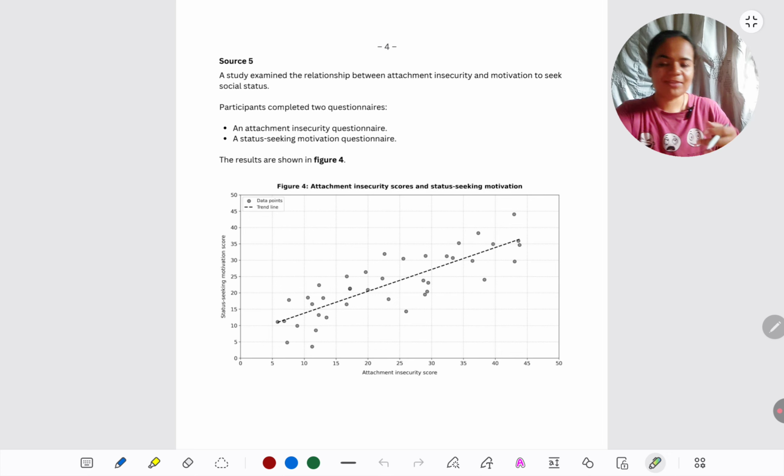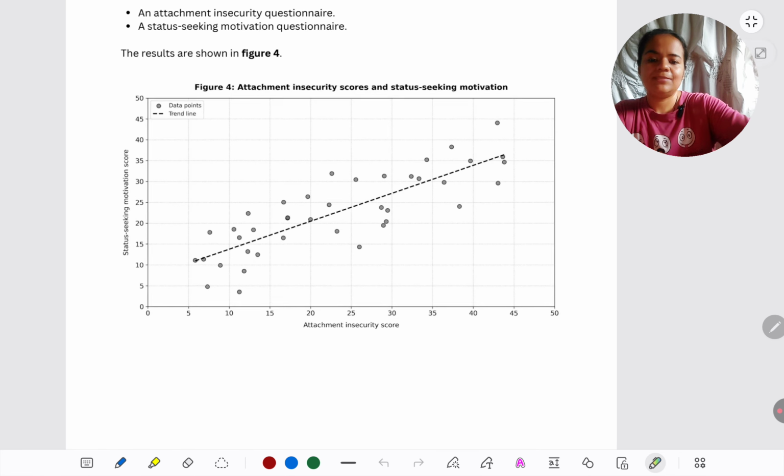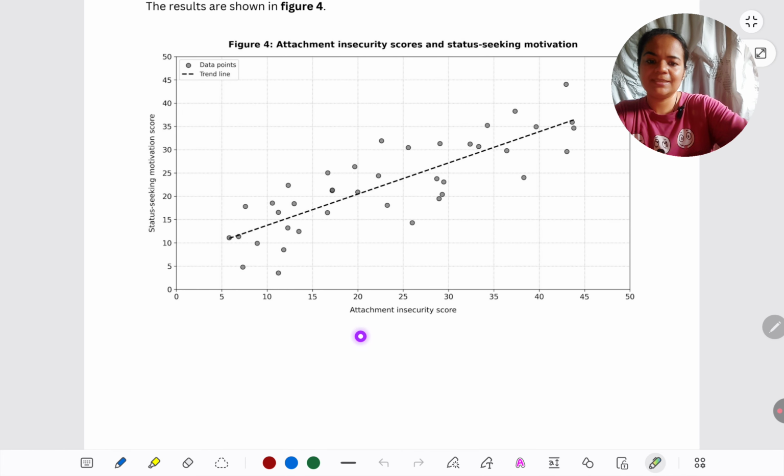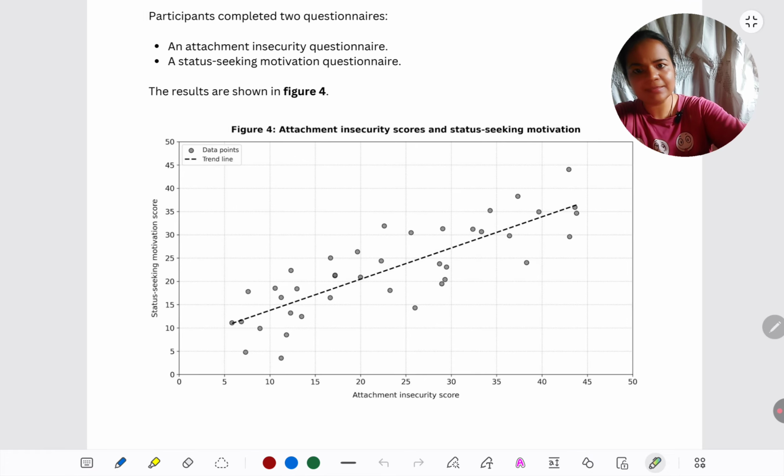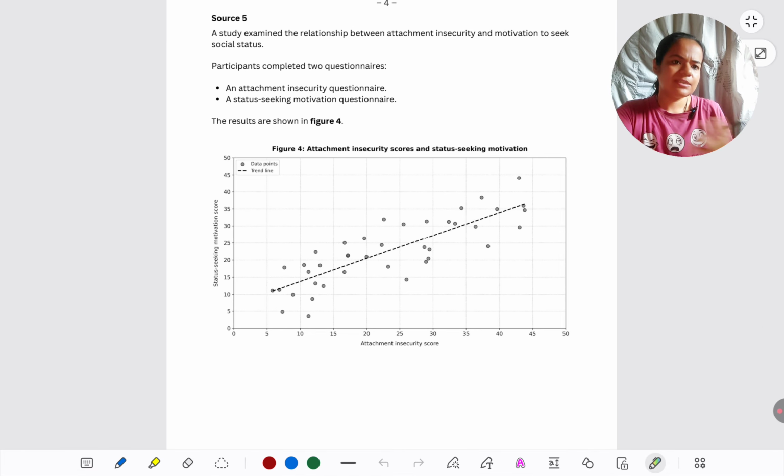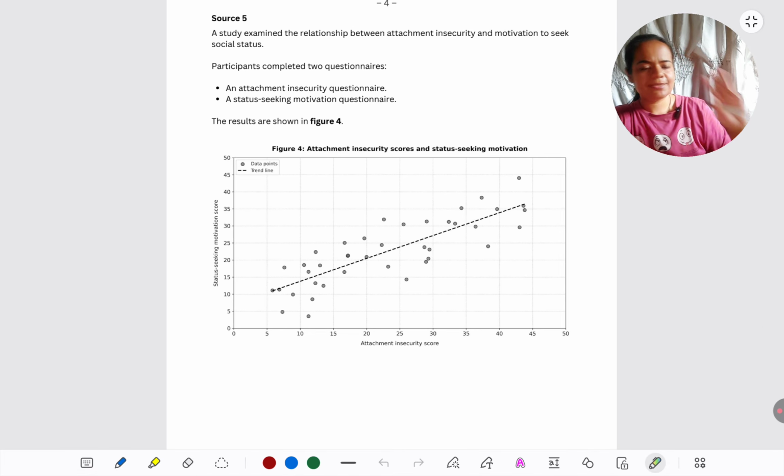Coming to source 5. Scatter plot is given. Attachment insecurity scores are given on the x-axis, status seeking on the y-axis. We are seeing an upward line, positive correlation, quite steep, not very steep, but quite steep. So a moderate relation we can see between attachment insecurity and status seeking. The more insecurely attached the person, the more that they seek status. So all the sources, even before writing the answer, we know they are supporting the claim.